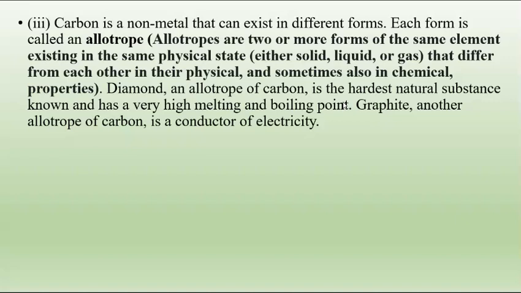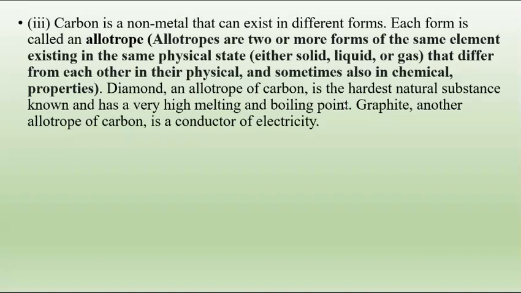For example, carbon. This carbon we get in the solid state as graphite. When this carbon mixes with oxygen, it becomes carbon dioxide, which is a gaseous state. So carbon is the same element, but it has different allotropes. It exists in solid, liquid, and gaseous forms. Here we have the example of diamond. Diamond, an allotrope of carbon, is the hardest natural substance known and has a very high melting and boiling point. Graphite, another allotrope of carbon, is a conductor of electricity.